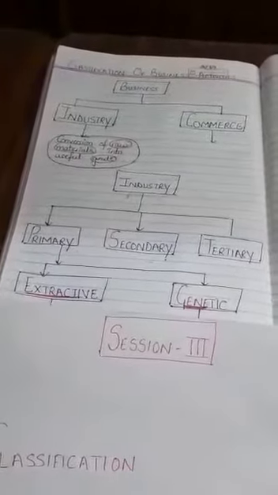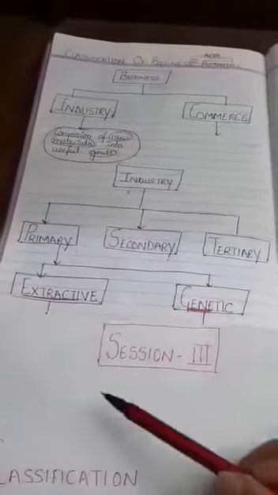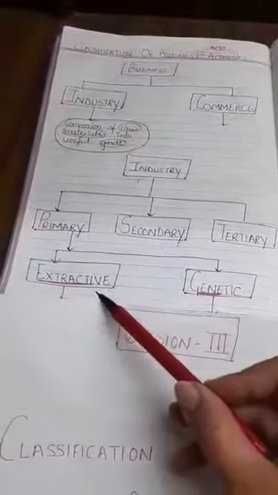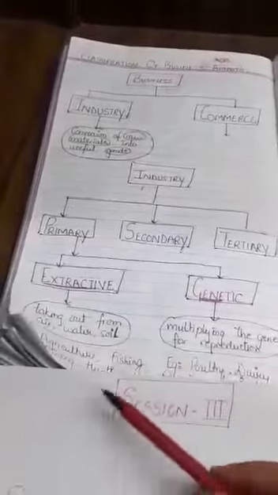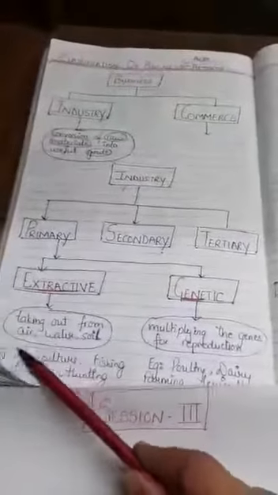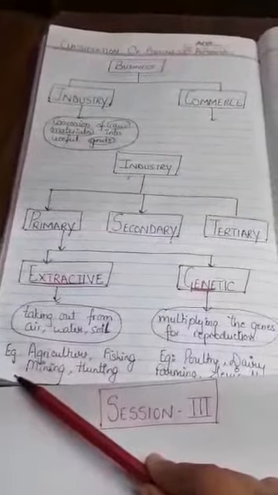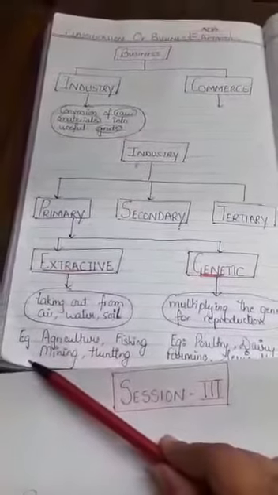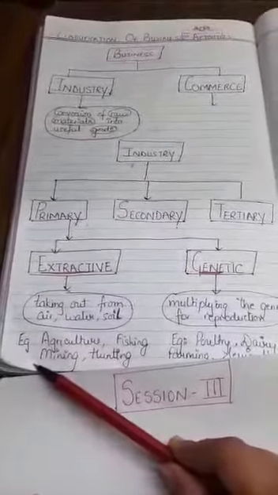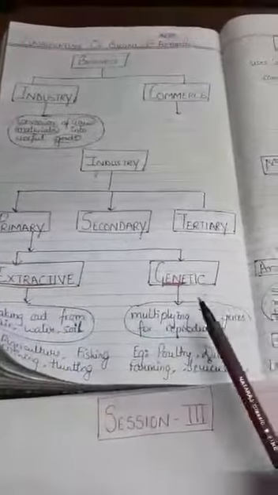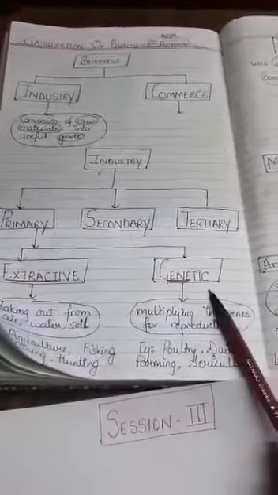Now, as the name suggests, extractive industries comes from the word extract. Extract simply means to take out from air, water, or could be soil. Some of the examples for this could be agriculture industry, fishing, mining, or could be hunting. Second we have is genetic industry.